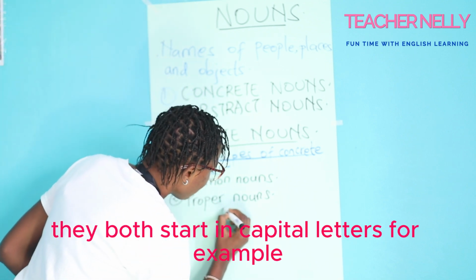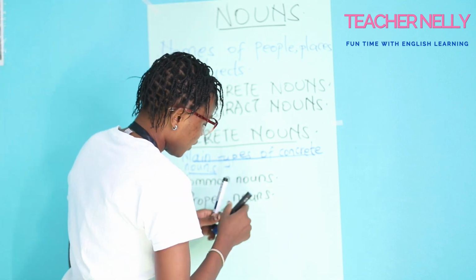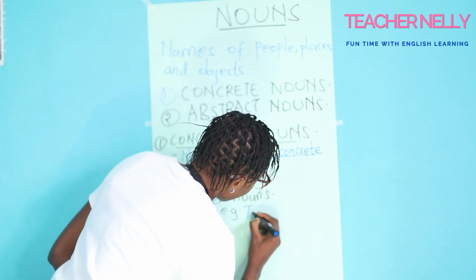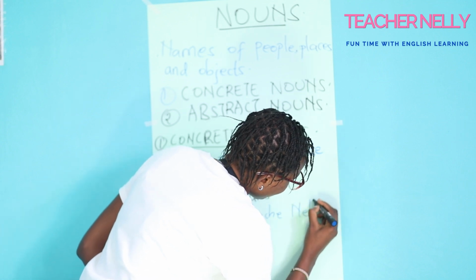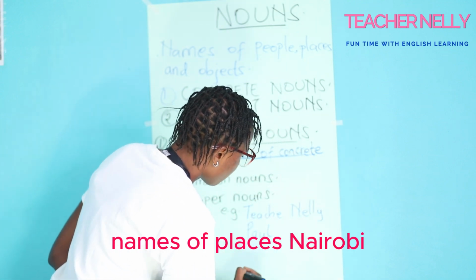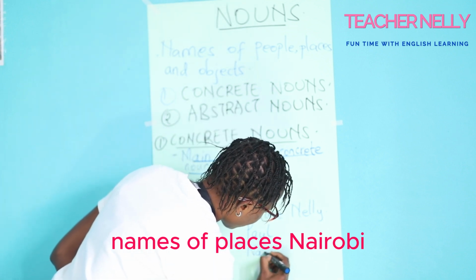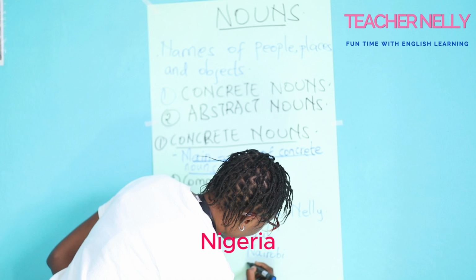For example, we'll say Teacher Nelly, or we will say Paul. Names of places: Nairobi, Nigeria.